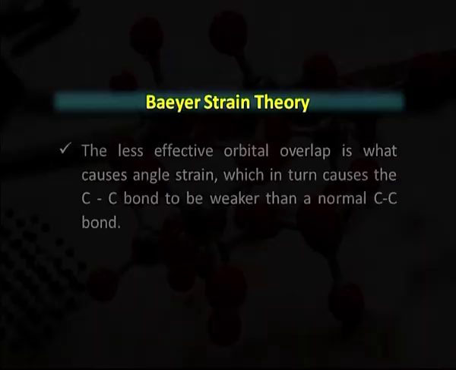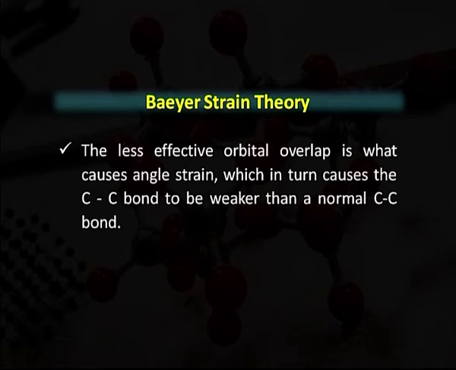It indicates that due to the strain, the geometry of the compound can be changed, or you may say the angle can be changed; in cyclopropane it is 60 degrees instead of 109.5 degrees.